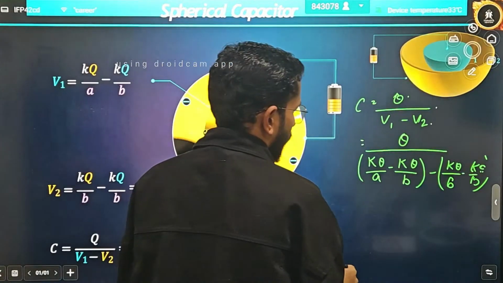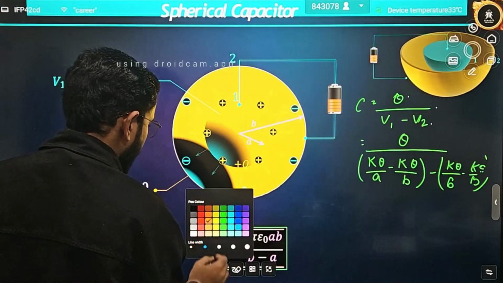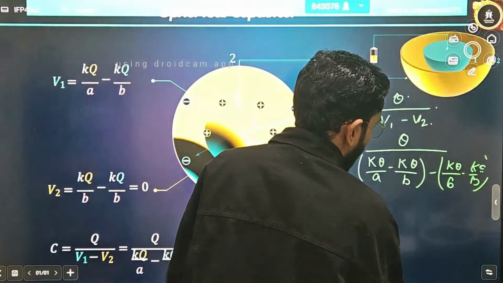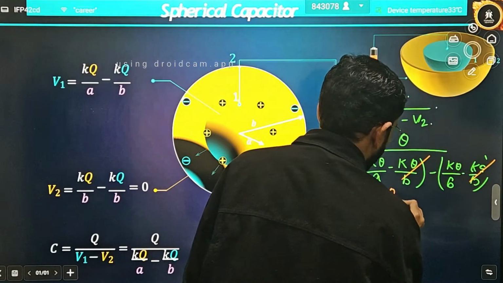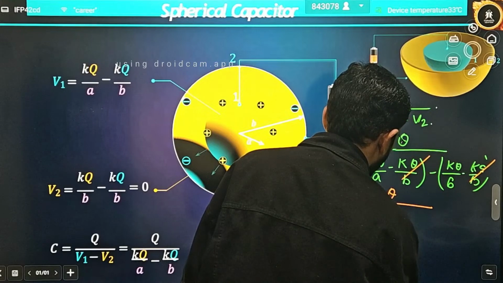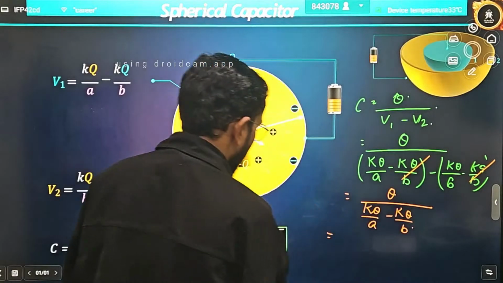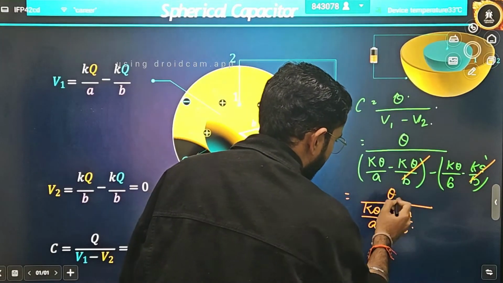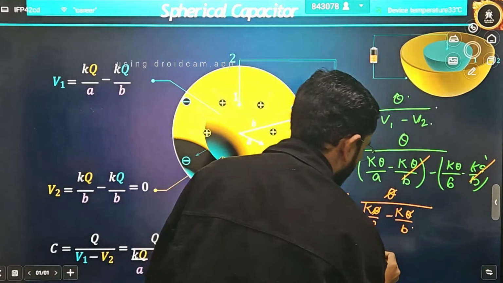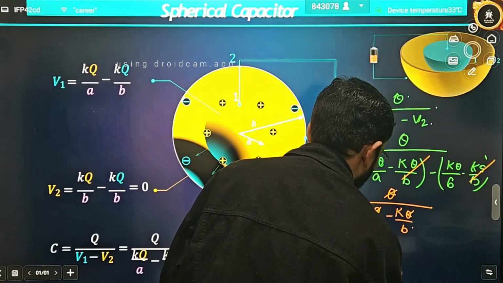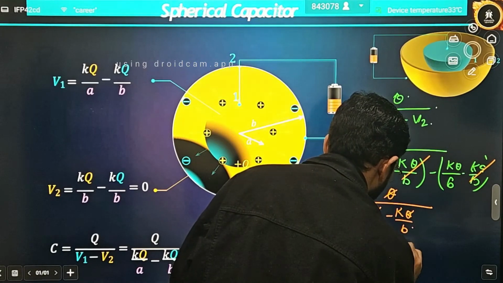Okay. Now what are the things that can be cancelled out from here? Solve it. K minus here, and this is plus. Now what will be left? K Q by A minus K Q by B. Now take K Q as common, and this K will go upside, and this Q simply gets cancelled out. 4 pi epsilon naught goes in the upside direction, and here what will be left? This will be B minus A, and here it will be multiplied, A into B.